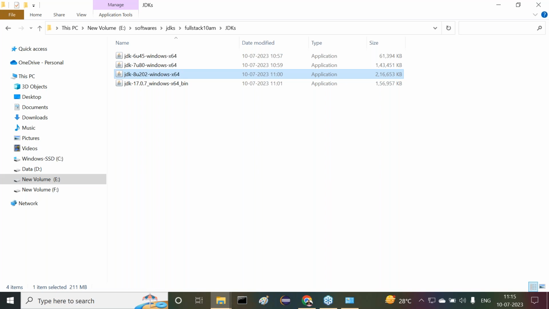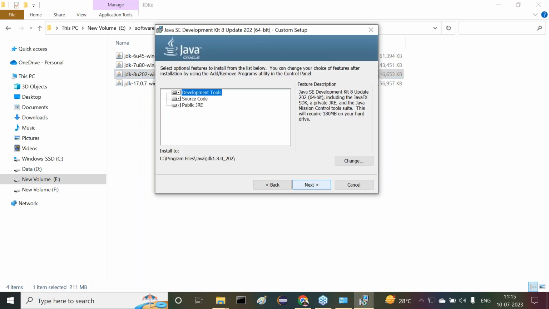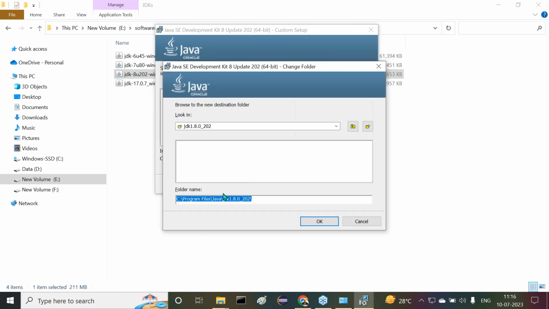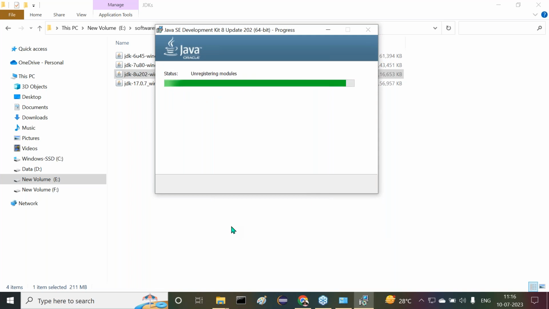Java 8 will take a little bit more time when compared with others. Okay, already started here. Click on next button. Now here again the same location. I need to change this location here. Program files here I want to remove. See, Java JDK 1.8.0_202. OK button. Now click on next button. Right, sir. 1.8 version will take a little bit more time when compared with Java 6 and Java 7. Half a minute extra, not more than that.